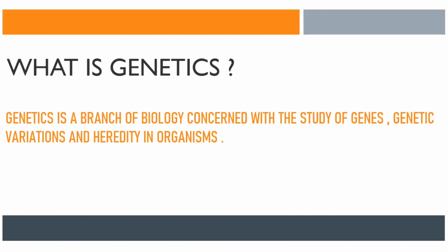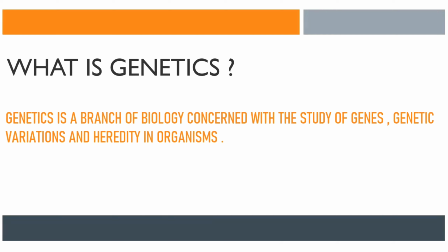Then, talking about variation. Genetics is all about variations. By variations, we mean the degree of difference between the progeny and the parent. By progeny, we mean the produced generation, the babies, in layman's language.